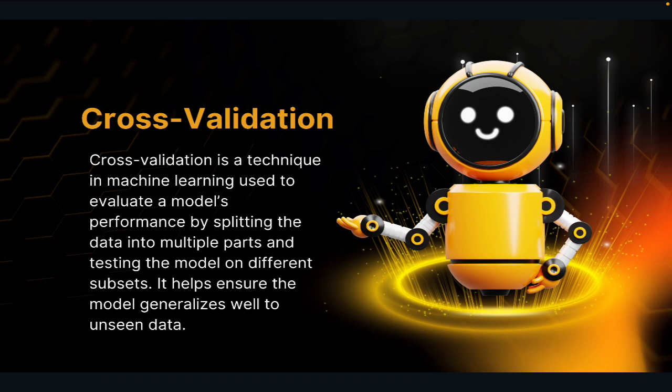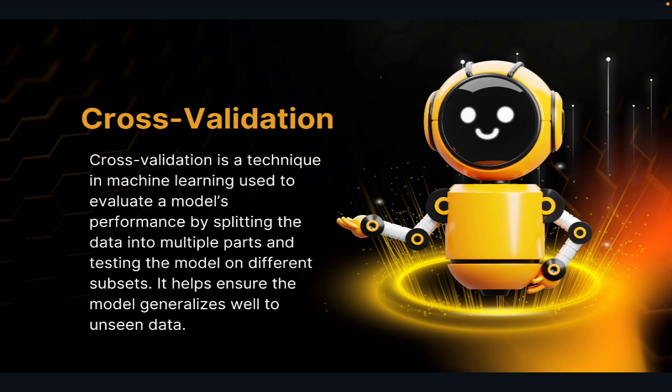So what this cross validation actually is, cross validation is a model evaluation technique that helps us better understand how well a machine learning model will perform on unseen data, that is data it has not been trained on. Instead of splitting your data set just once into training and testing sets, cross-validation divides the data into multiple smaller subsets called folds. The model is trained on some of those folds and tested on the remaining ones. This process is repeated several times and the results are averaged out.